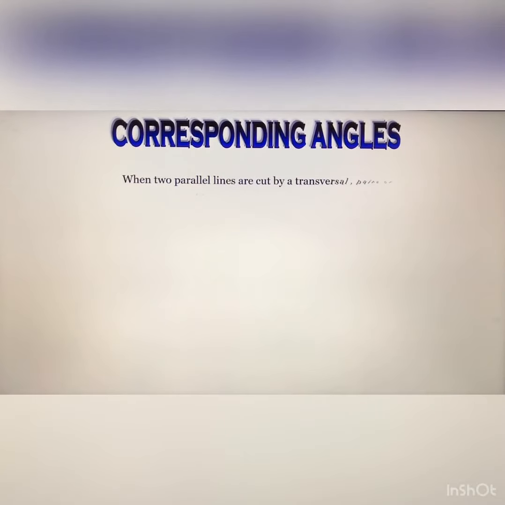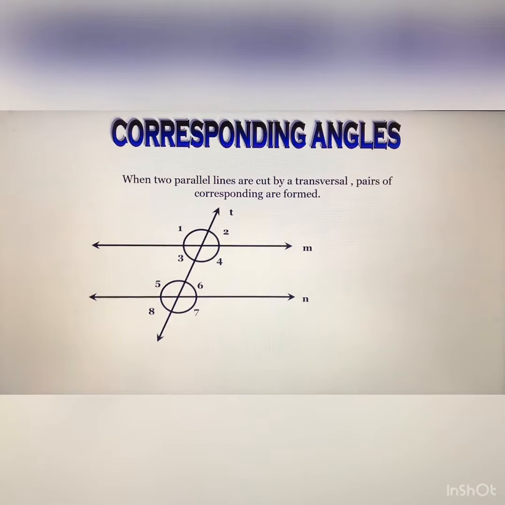So this is the condition: corresponding angles are always equal. Similarly, you can see in the same picture, angle 1 and angle 5 are always equal, this is a corresponding angle pair. Angle 2 and angle 6 are also corresponding angles, equal in measurement.